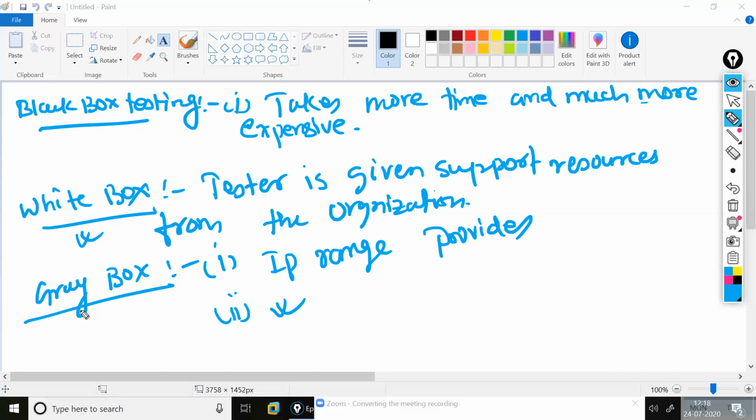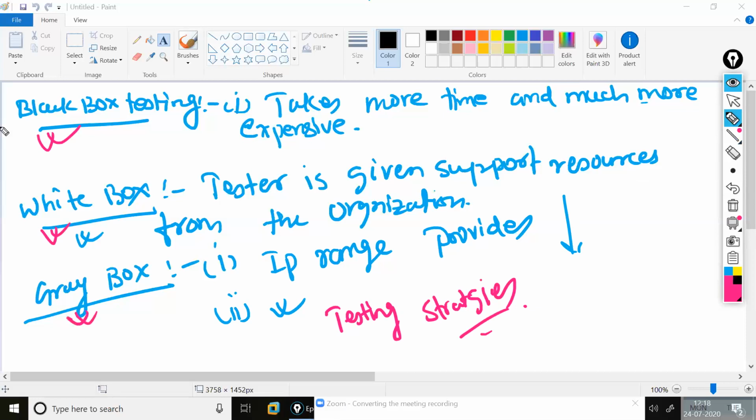A question may be asked: what are the testing strategies? All these terms come inside my testing strategies. Clear or not? We have the black box, the white box, and then the gray box. Questions will be 100% asked, such as what is the black box, what are the differences, or maybe inside the multiple choices they will change the points. So go inside that and study all of this. This is my testing strategy. Then after that, next is support.